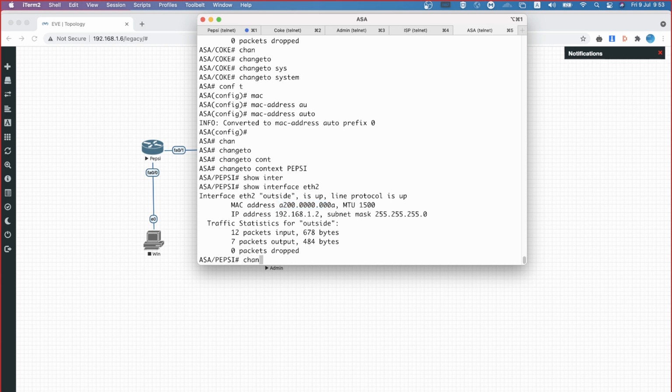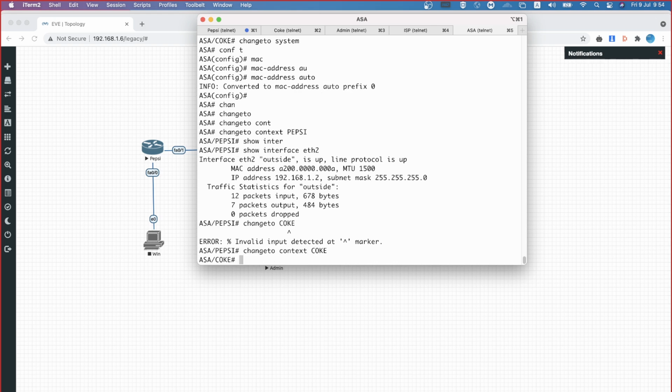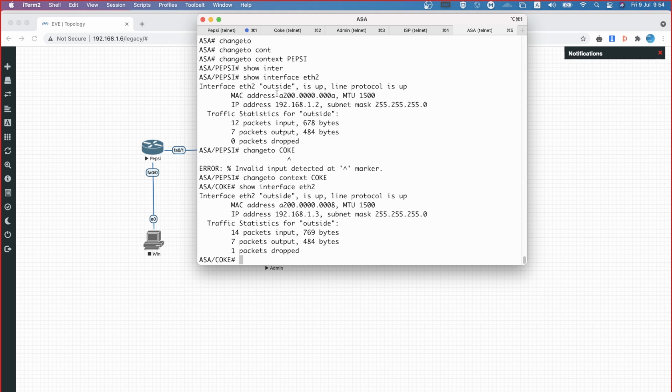Same way, change to Coke. Sorry, Coke, and then give the command. The MAC address is different now.